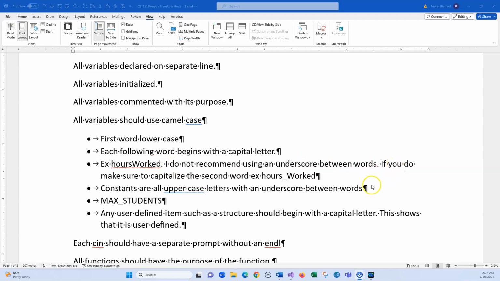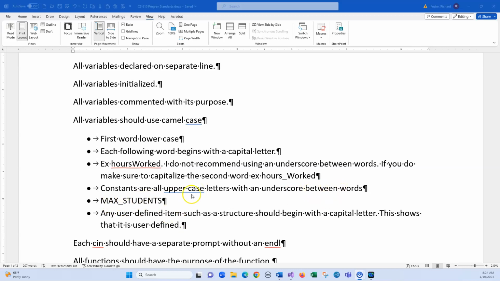And I put in here, I don't recommend doing it, but if you do it, then make sure that you still capitalize the second word in here. Now, again, whatever style you develop, you should be consistent. For instance, if you do hours underscore worked in one variable, do it in all of them. Be consistent. Constants need to be all uppercase letters, and then you have an underscore between the words, such as